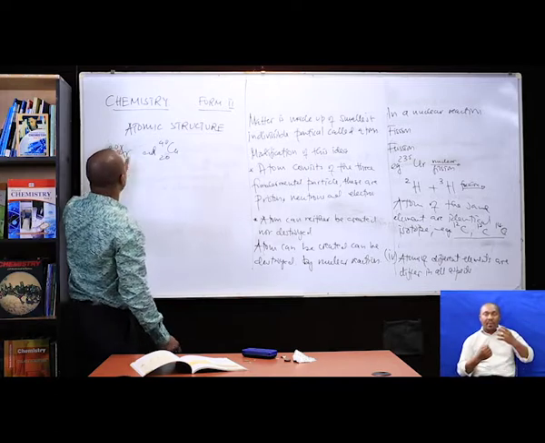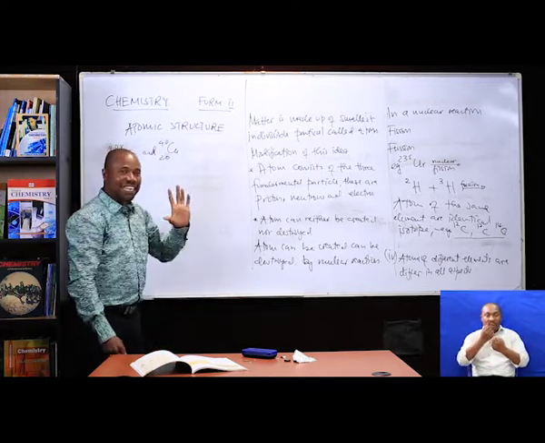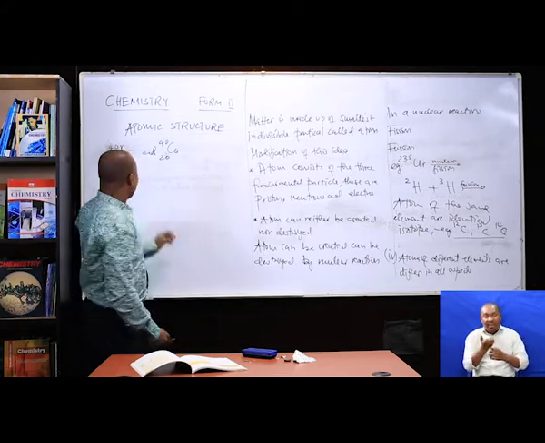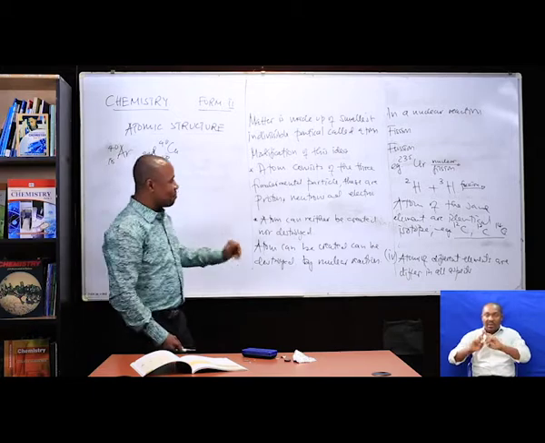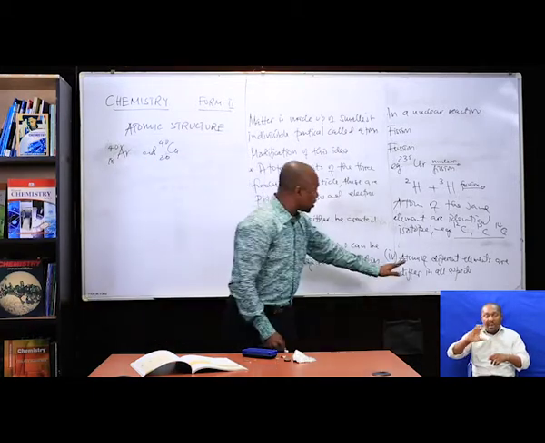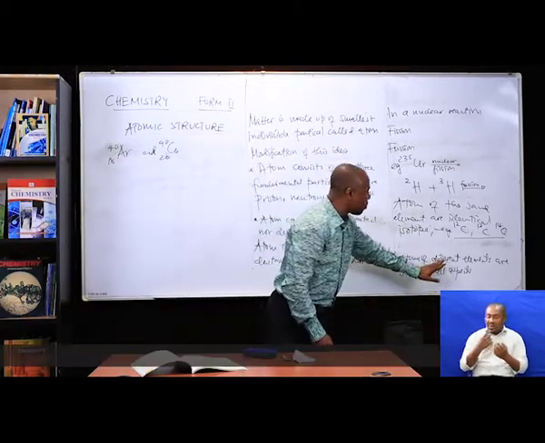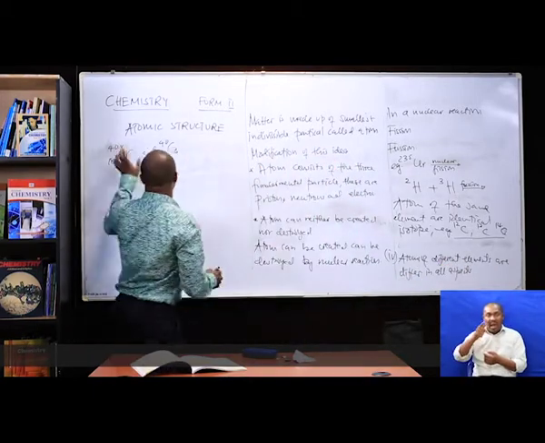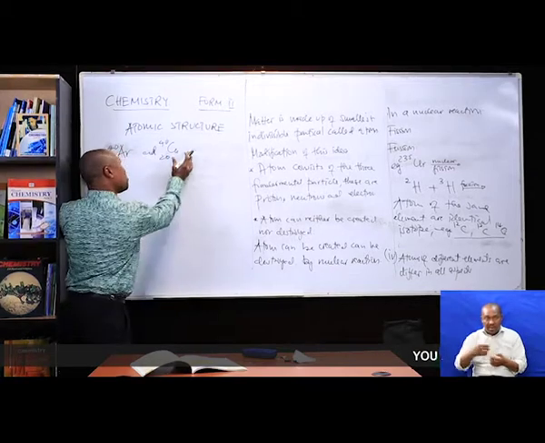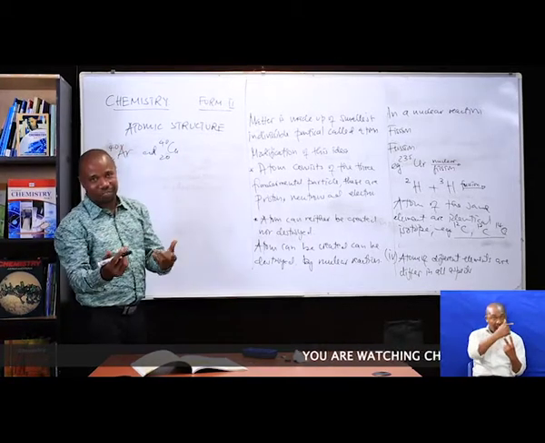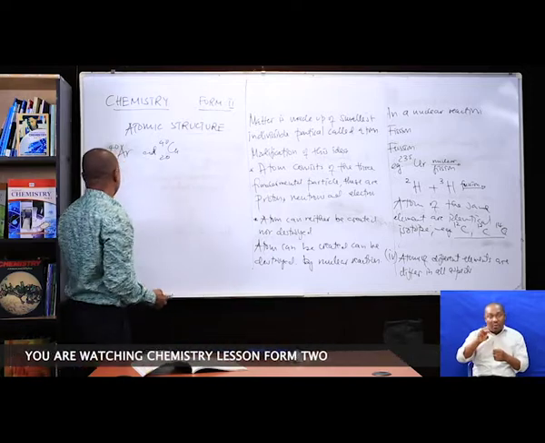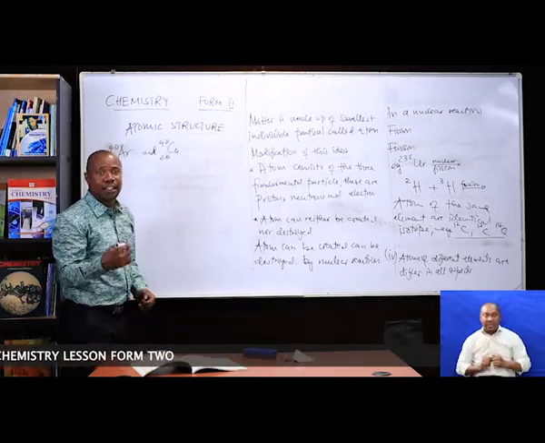They can have the same mass number but different atomic number. So it is not true that atoms of different elements differ in all aspects, because the mass number of these two atoms is the same. Am I clear, my student?